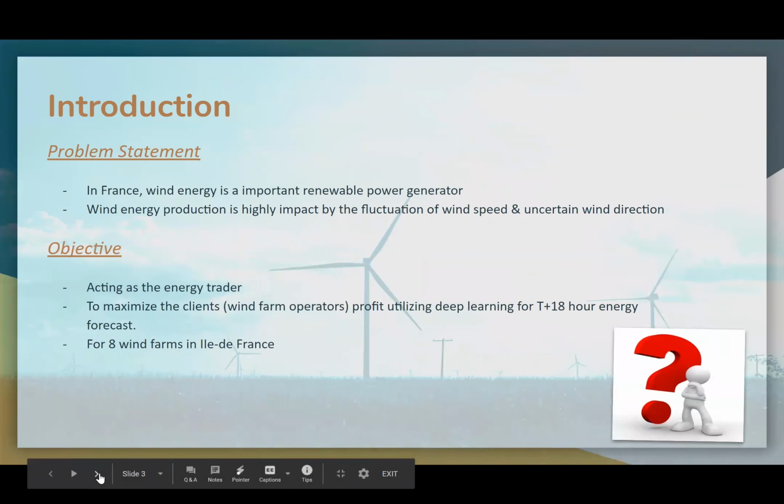Wind energy is an important source of energy for France. However, the fluctuation of wind speed and its direction would impact the energy forecast. Taking up the role of the energy trader, our objective is to maximize our client's profit, employing deep learning to forecast a window of T plus 18-hour energy across 8 farms in the Ile-de-France region.